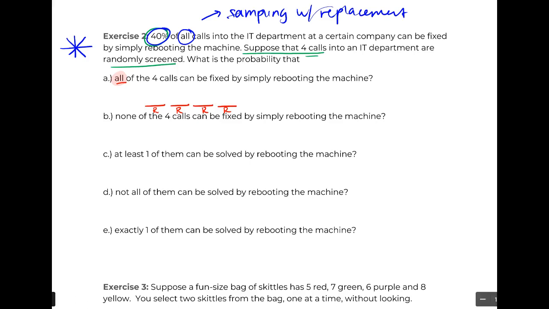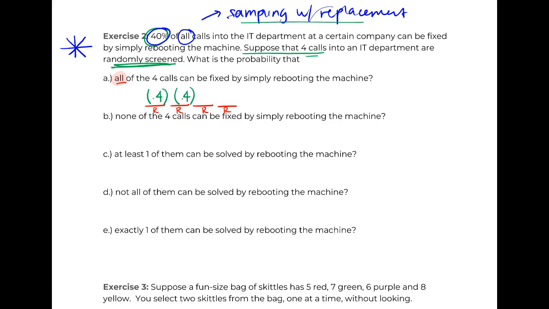So what's the probability the first call is fixed by rebooting the machine? Well, that's our 40%, right? Second call, still 40%. This is why we can treat this as a sampling with replacement issue. There's nothing that says one randomly selected call is going to influence whether or not the next one is also fixed by rebooting the machine. So that's why we can keep this 40% each time.